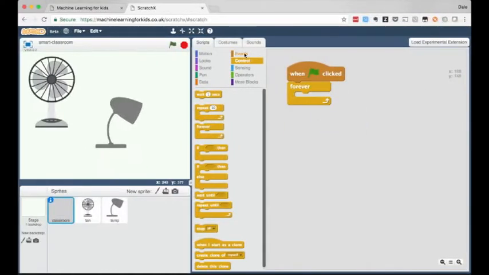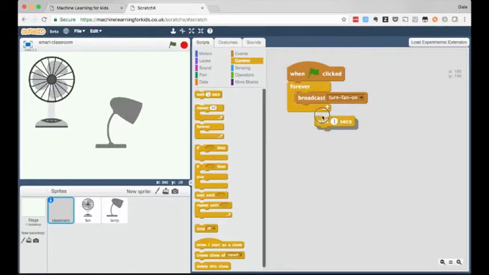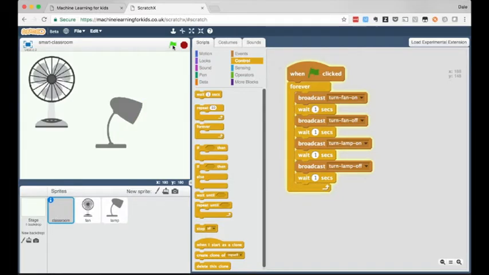Let's look at another project. In this one, students create devices in a virtual room. So here I've got a fan and a lamp. In this project, we talk about digital assistants and how digital assistants like Siri or Alexa can understand what you mean to be able to control smart devices in the home.